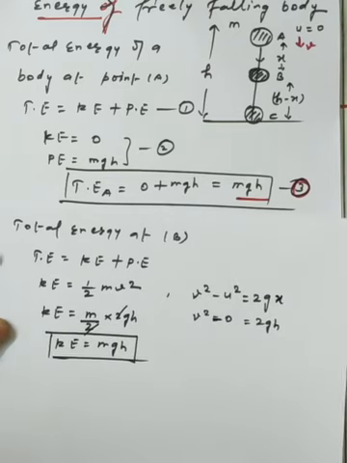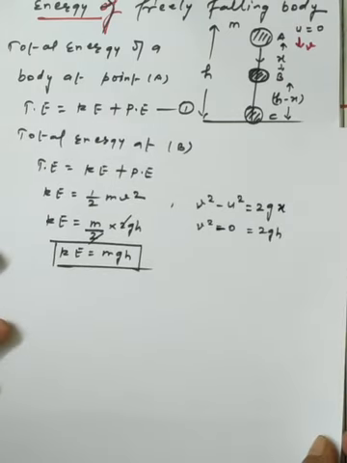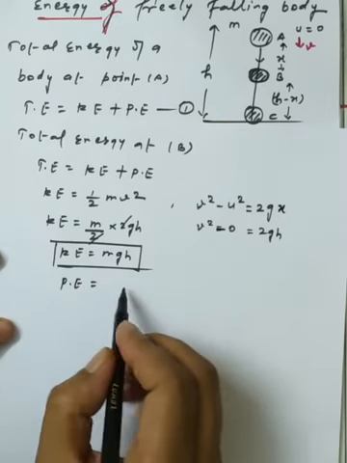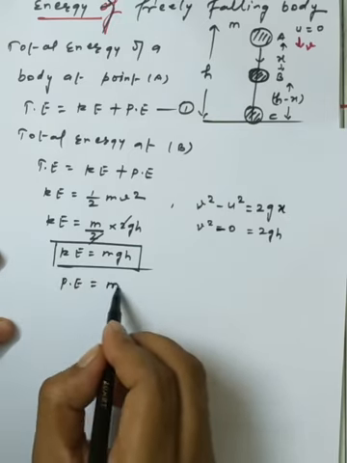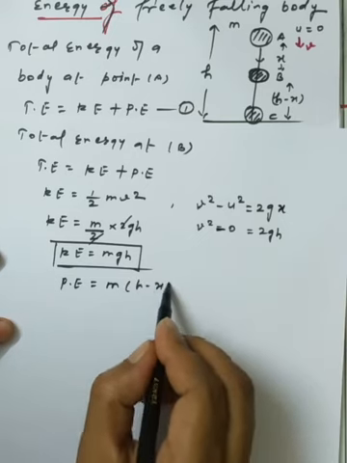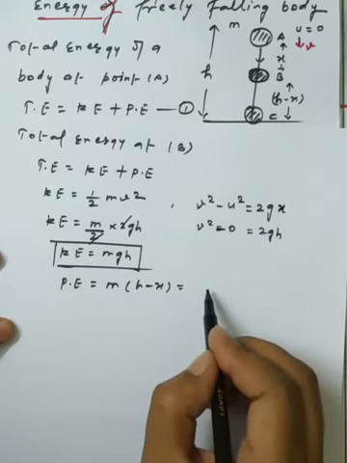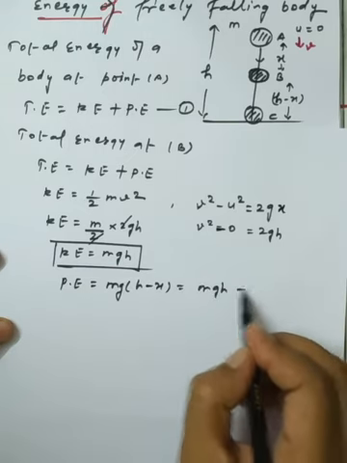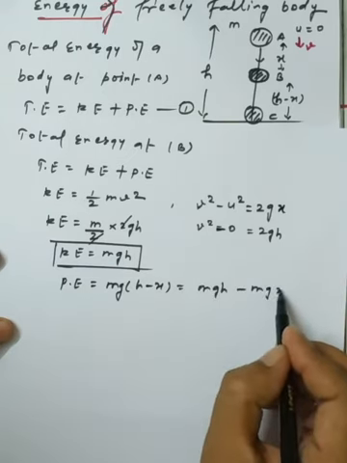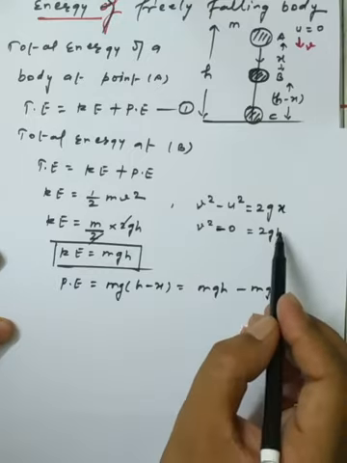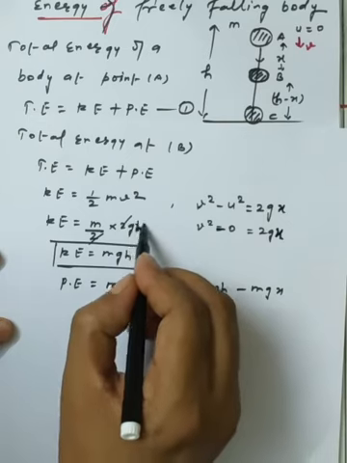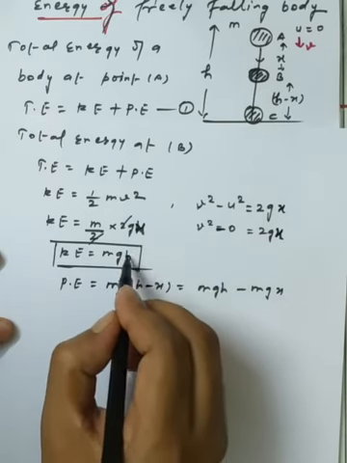Now I want to make the concept of the potential energy. So the potential energy at B, easily we can say it's a concept of the height we have. So we use mg into h minus x. Whenever we multiply it, it comes to mgh minus mgx. Here I made a mistake; it comes near x. So here we also get the meaning of x. So the kinetic energy is in the part of mgx we have.